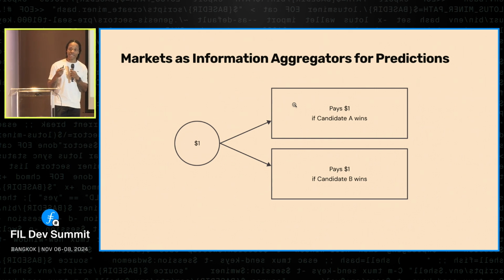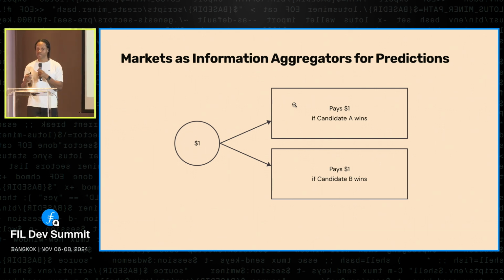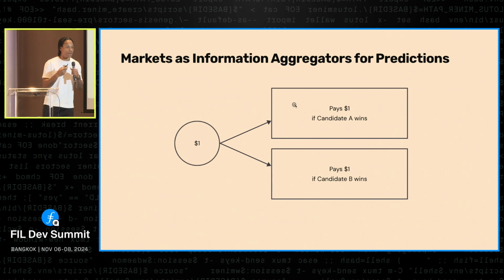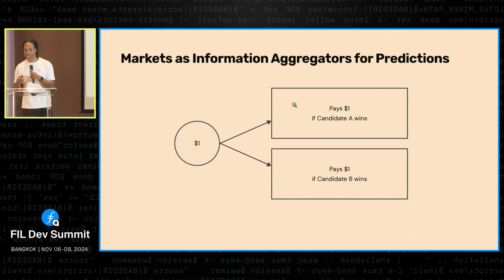And so this is a really interesting idea that pretty much every single market is doing this job. If someone has information on whether something is likely to happen, they are willing to sell that information to the market. And when they sell the information to the market, to buy the contract, for example, they change the price. And so you can use this idea of this $1 contract to show you the probability that people expect some event to happen. And this is the fundamental idea behind prediction markets, which is what we're talking about.